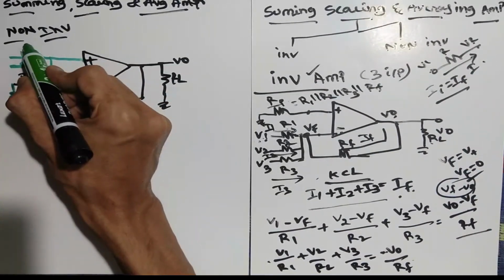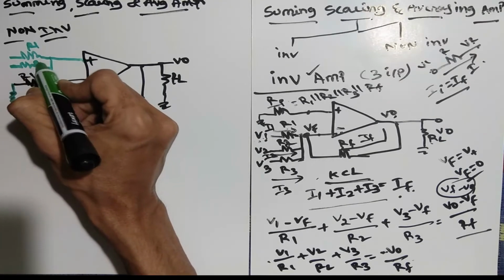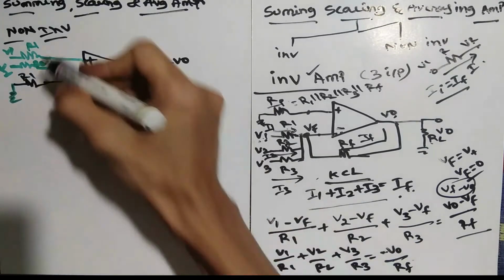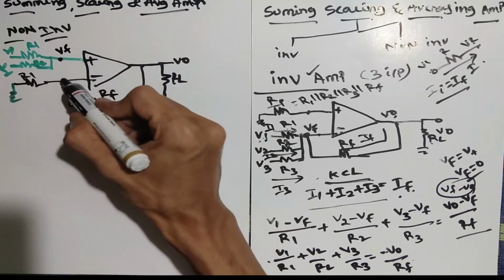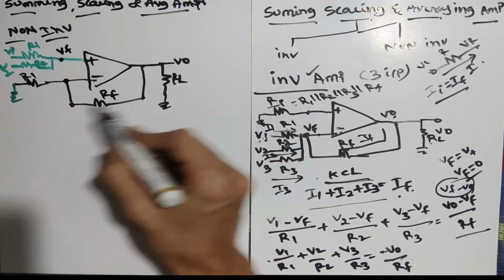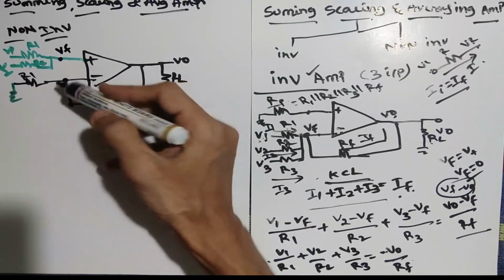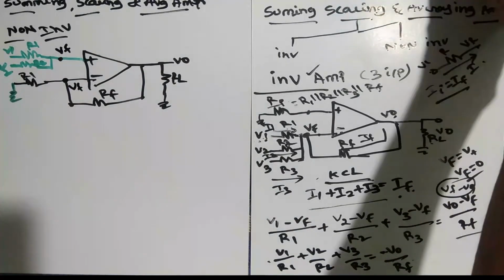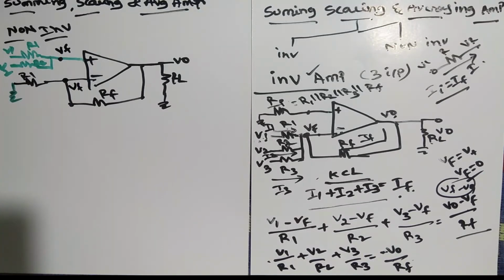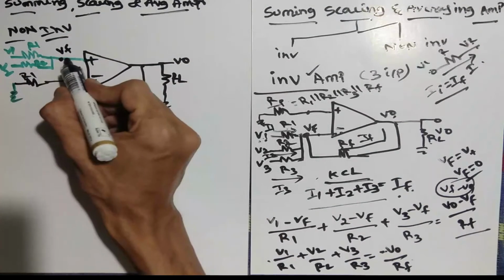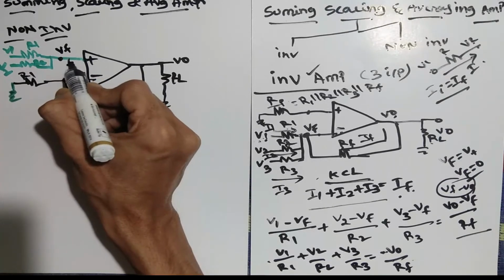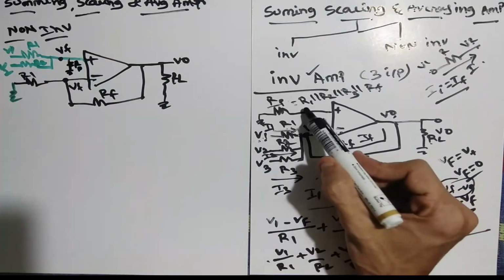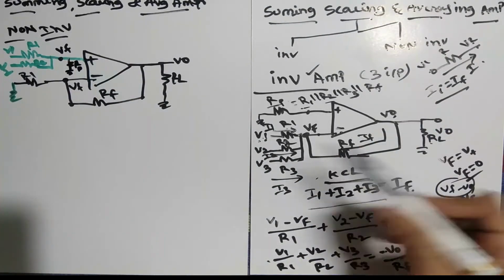Now this portion we call R1 and this portion is R2, with V1 and V2. Whatever the term here, we can call it VF, because the same term exists here as our feedback VF. By the virtual ground concept, this and this should be equal, so I am calling that VF. You can call it V2, VA or V3, any name, it doesn't matter. Also, optionally, you can take one more resistance like RP and ground it. We know that RP is parallel to all the resistances present in the circuit.